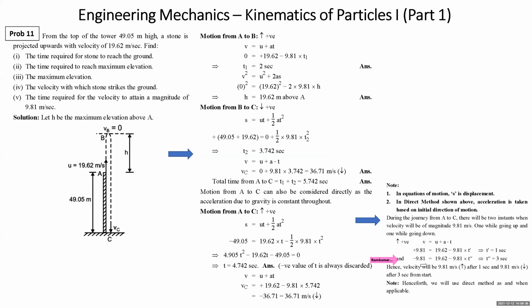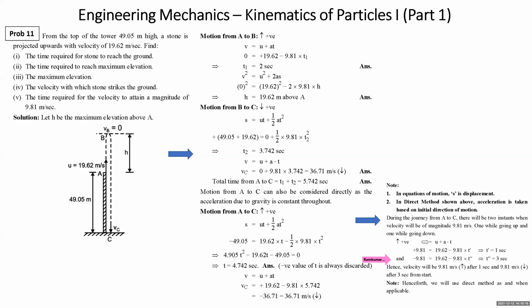Next part, we are considering the time right from the beginning at A when it was thrown up with velocity 19.62 meter per second. V is equal to U plus AT, use 19.62, acceleration is minus 9.81 into T double dash. This is the notation I have given in the problem. T dash is the time when velocity is 9.81 up. T double dash is the time when the velocity is 9.81 down. So here V in the first part we wrote plus 9.81. In the second part we wrote V as minus 9.81. So T double dash is 3 seconds. That means after 3 seconds, velocity is 9.81 down.